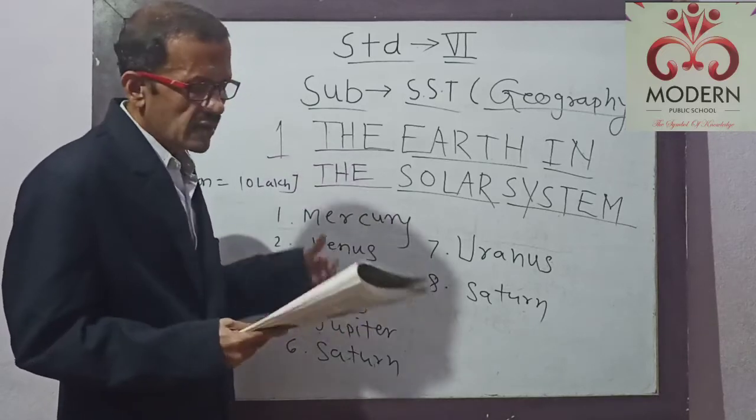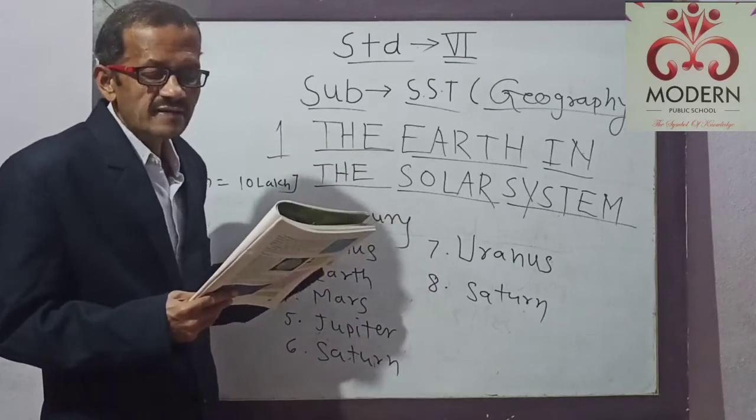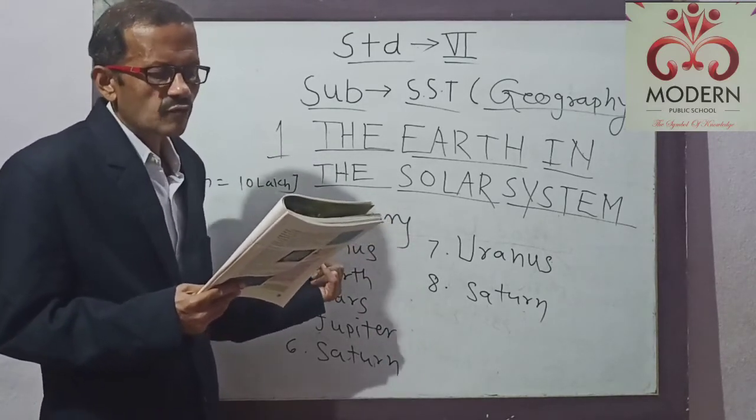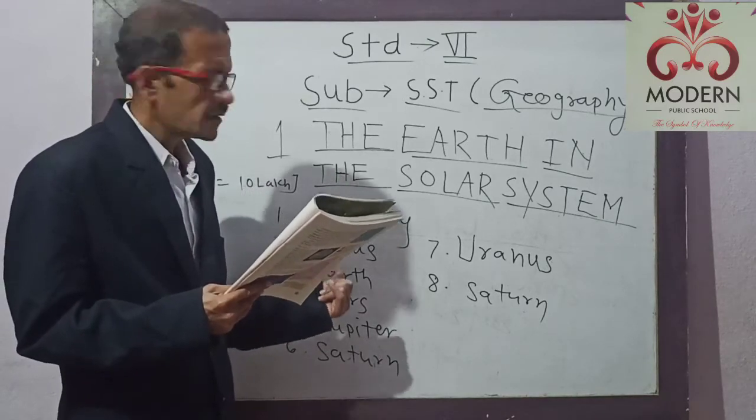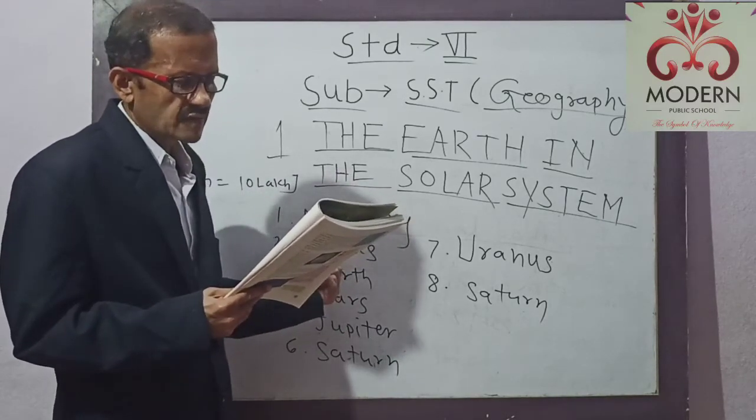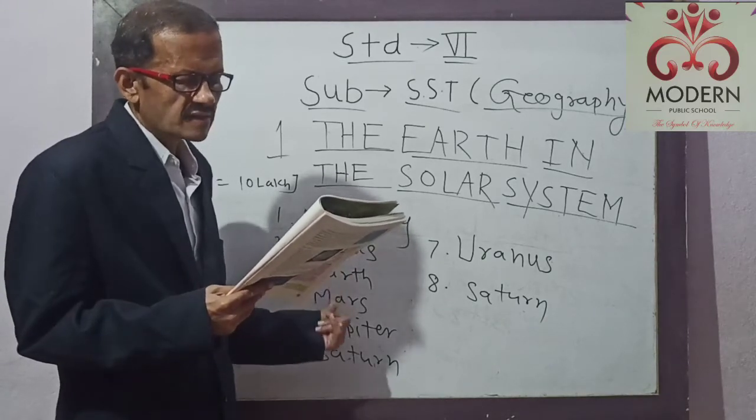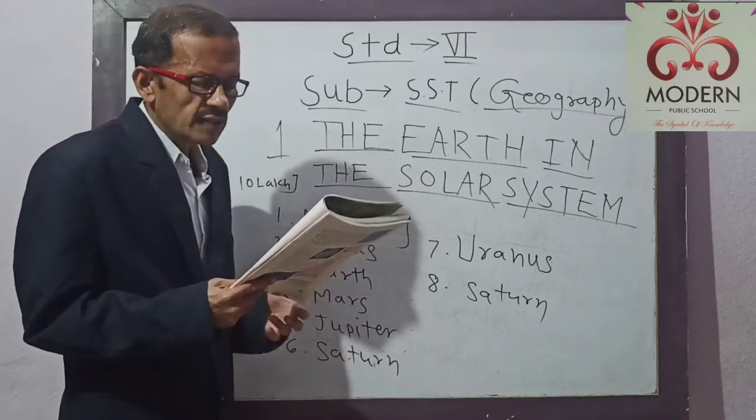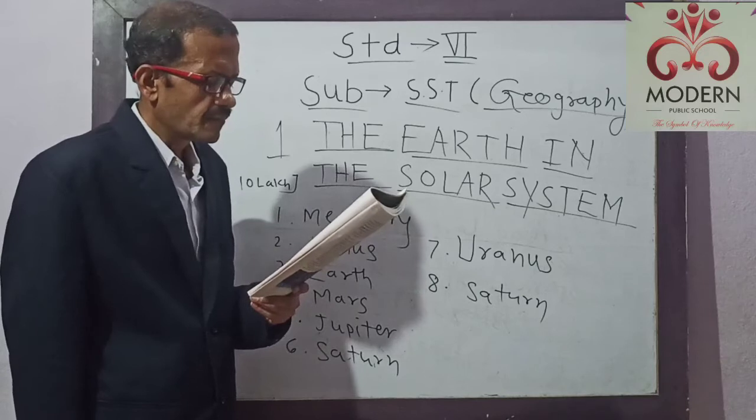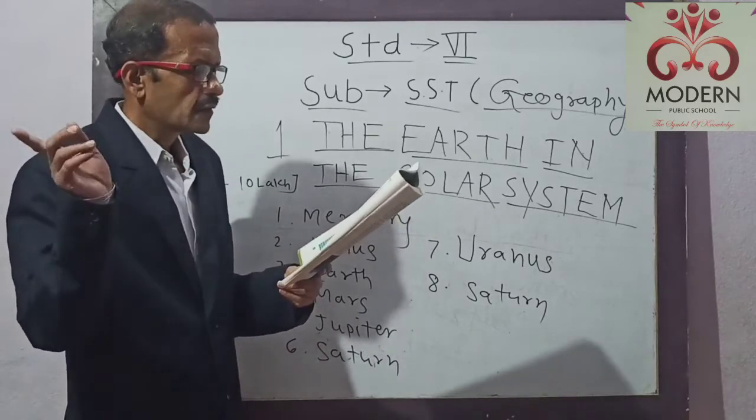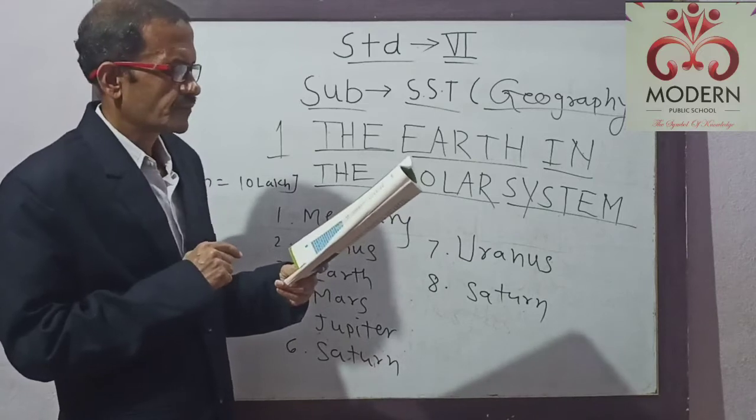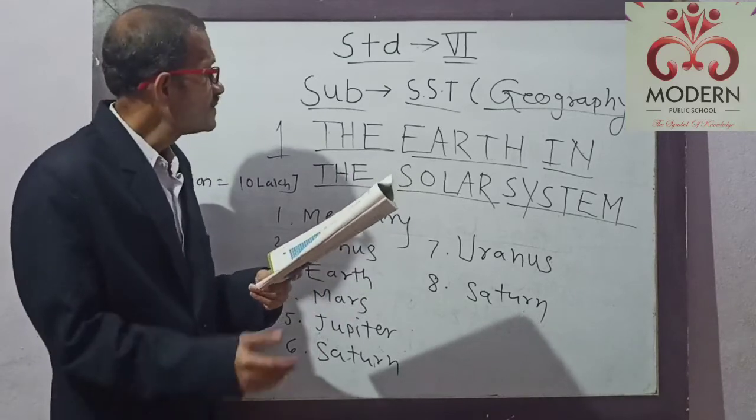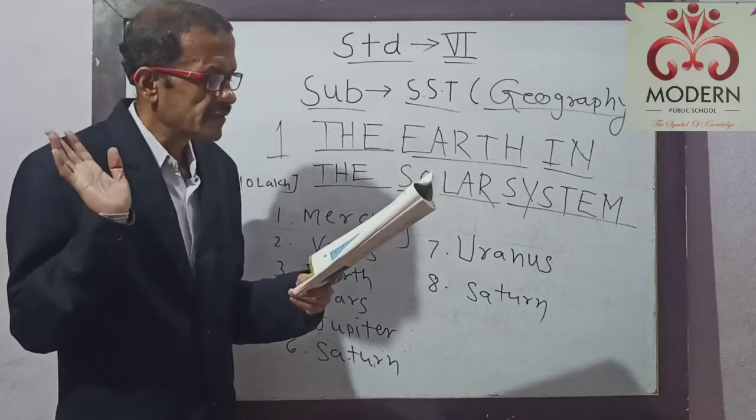Now we will see about the other planets. There are 8 planets in our solar system, as we already mentioned. In order of their distance from the Sun, they are Mercury, Venus, Earth, Mars, Jupiter, Saturn, Uranus, and Neptune. All the 8 planets move around the Sun in fixed paths. These paths are elongated and are called orbits. Every planet has its own orbit.